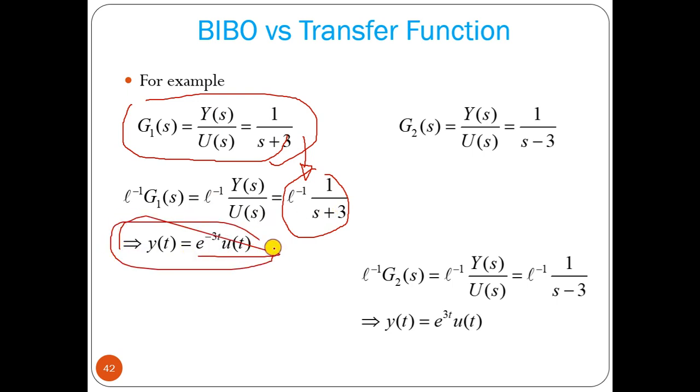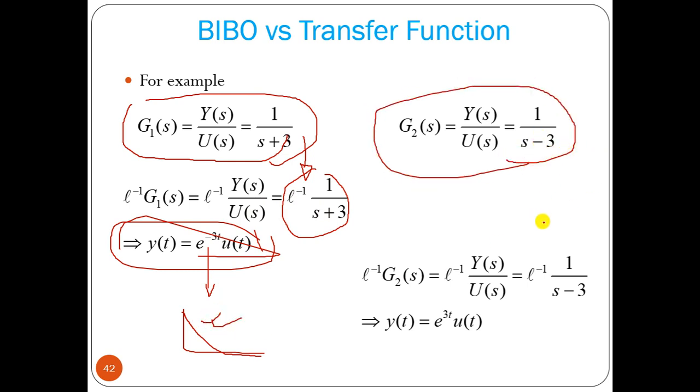So your output is e to the power minus 3t into u(t). This is stable. Now if you take the inverse Laplace of 1 divided by s minus 3, it will be e to the power 3t into u(t).